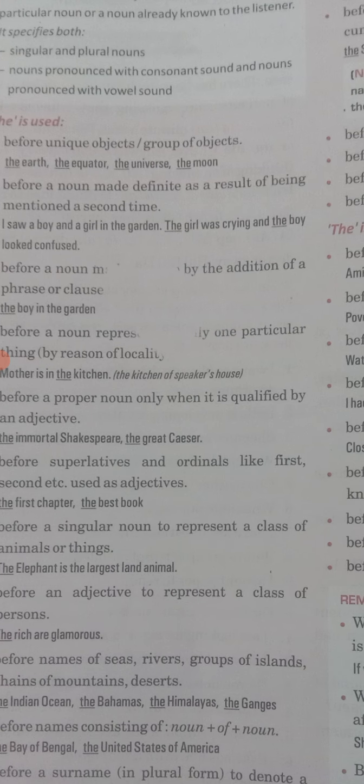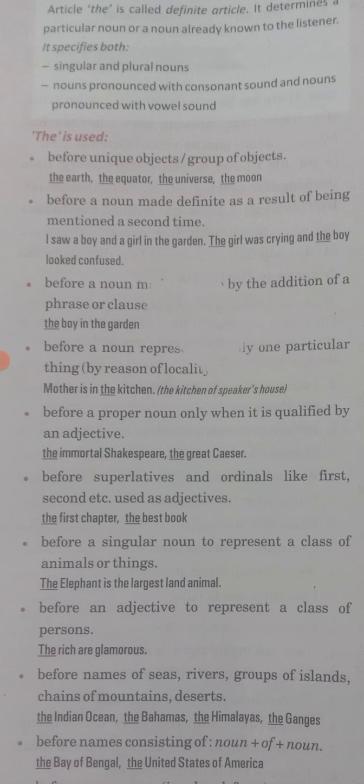The very first point you can see: before unique objects or group of objects. Now what do we mean by unique? Unique, or we can say universal. It means such kind of things with which the entire universe is familiar, like your earth, your equator, the sun, the moon, the sky. These are unique things with which the entire universe is familiar. So before such kind of words we have to put "the" before them.